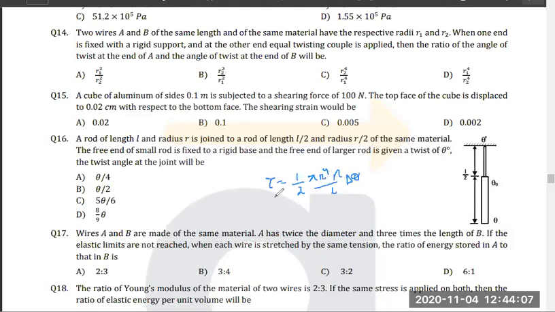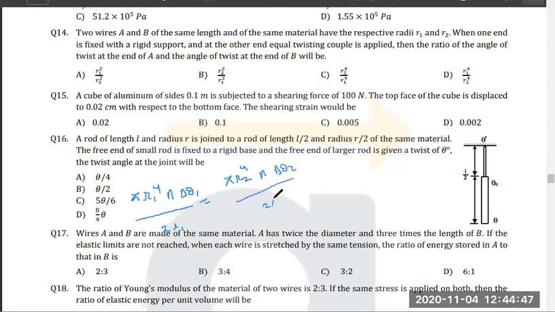Right? Now, if torque is equal, can you calculate? So I can say that if torque is equal, I'll just relate these two. So we have pi r1 to the power 4, because they're made of the same material, n delta theta 1 by 2 L1 is equal to pi r2 to the power 4 n delta theta 2 by 2 L2.